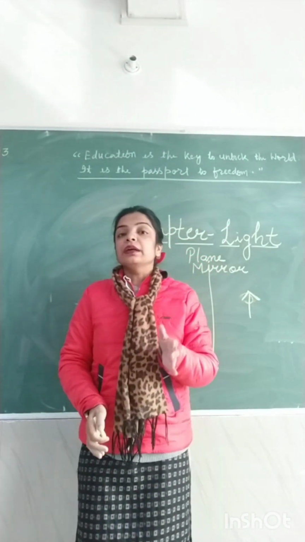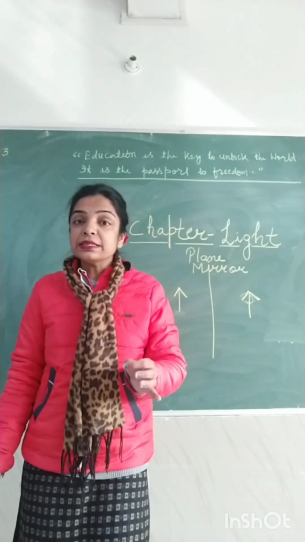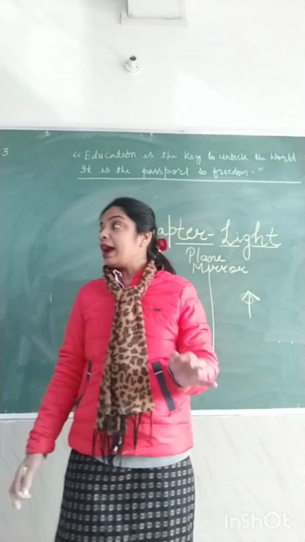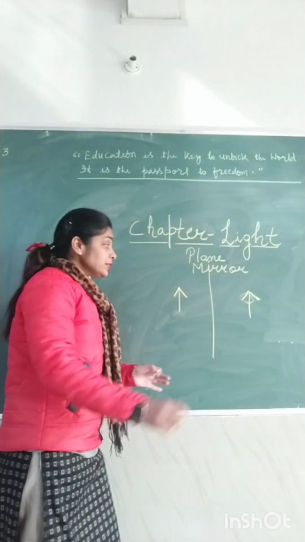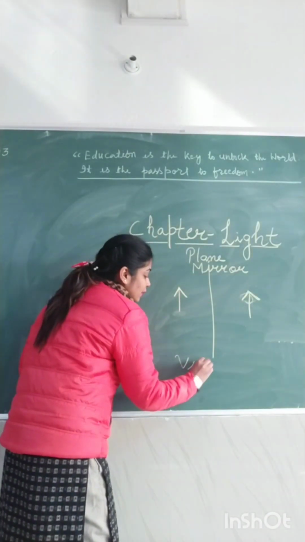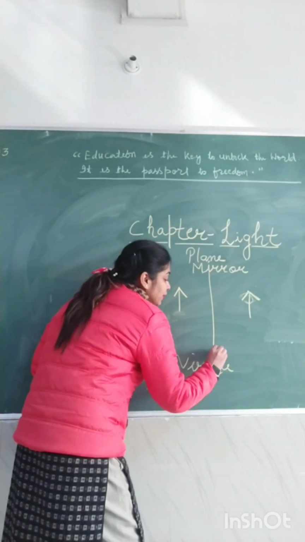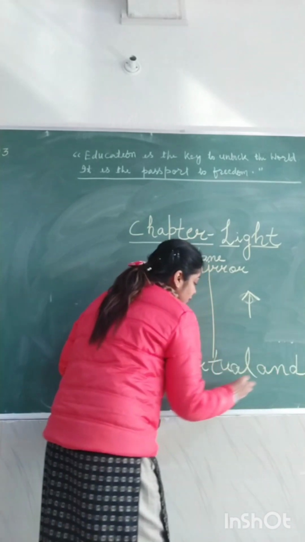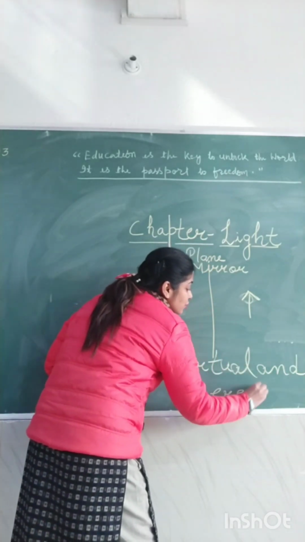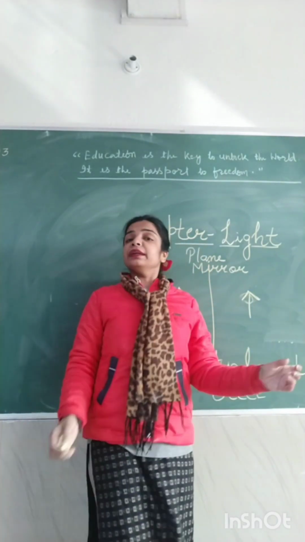Fourth, the image formed by a plane mirror is virtual and erect. First of all, what is the meaning of virtual and erect image?